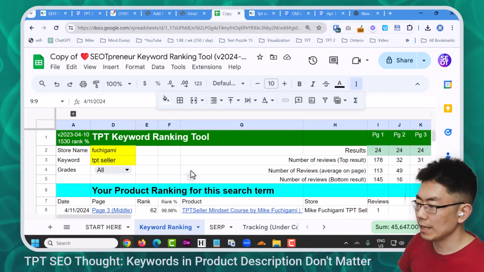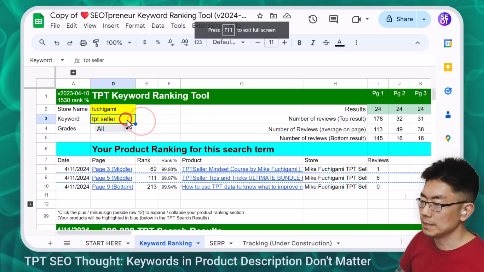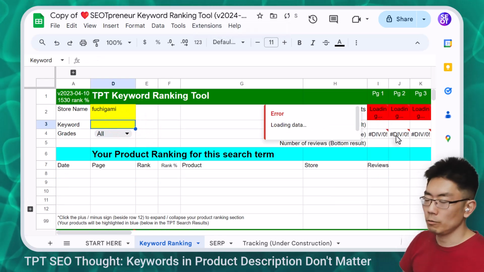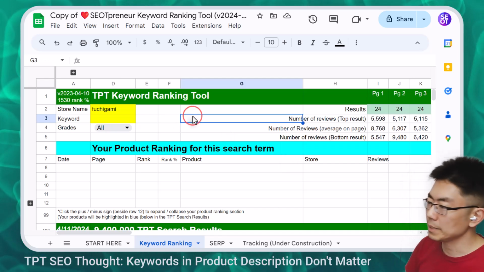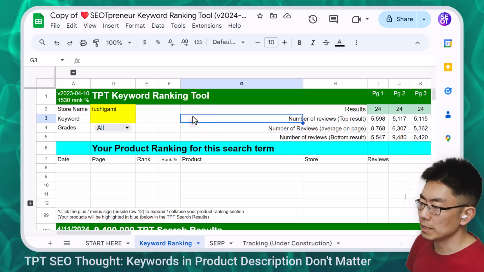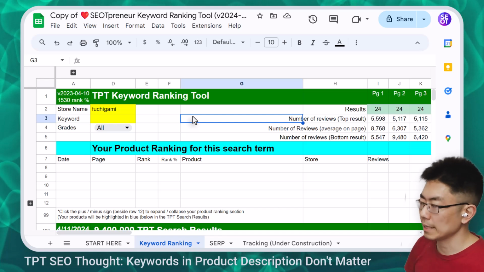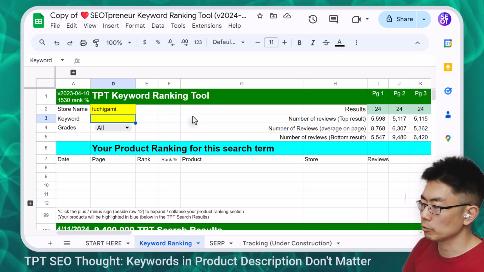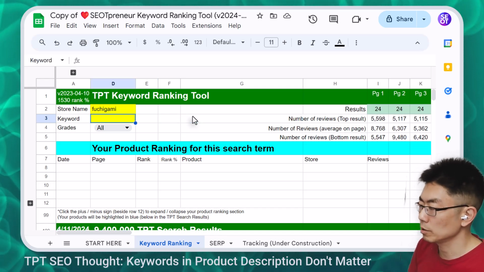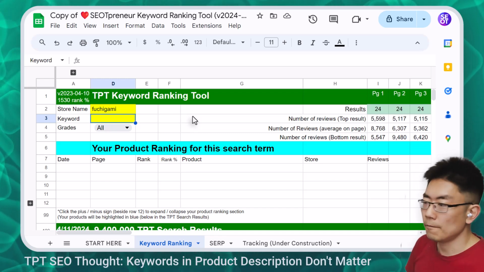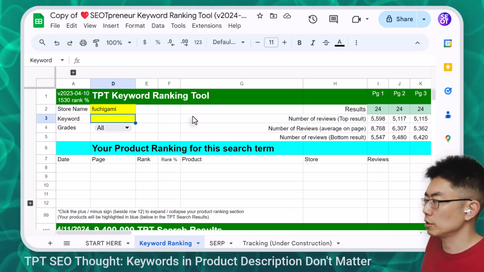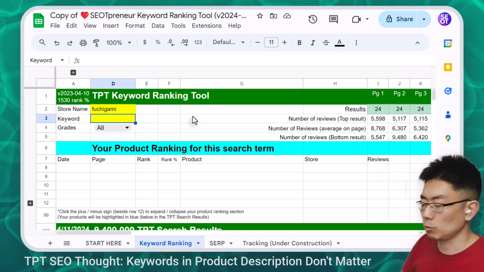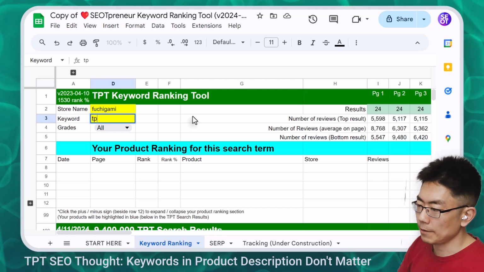Here's my keyword ranking tool. Let's delete TPT seller. And that forces the page to reload. Google Sheets has a limit to how many times it can access the internet. The magic number is 50 formulas that can call the internet. Each keyword search requires 10 page loads. So in theory, I can do 5 keyword research questions. And then after that, it should start to slow down because Google Sheets will impose a limit. But let's see if I can do this.